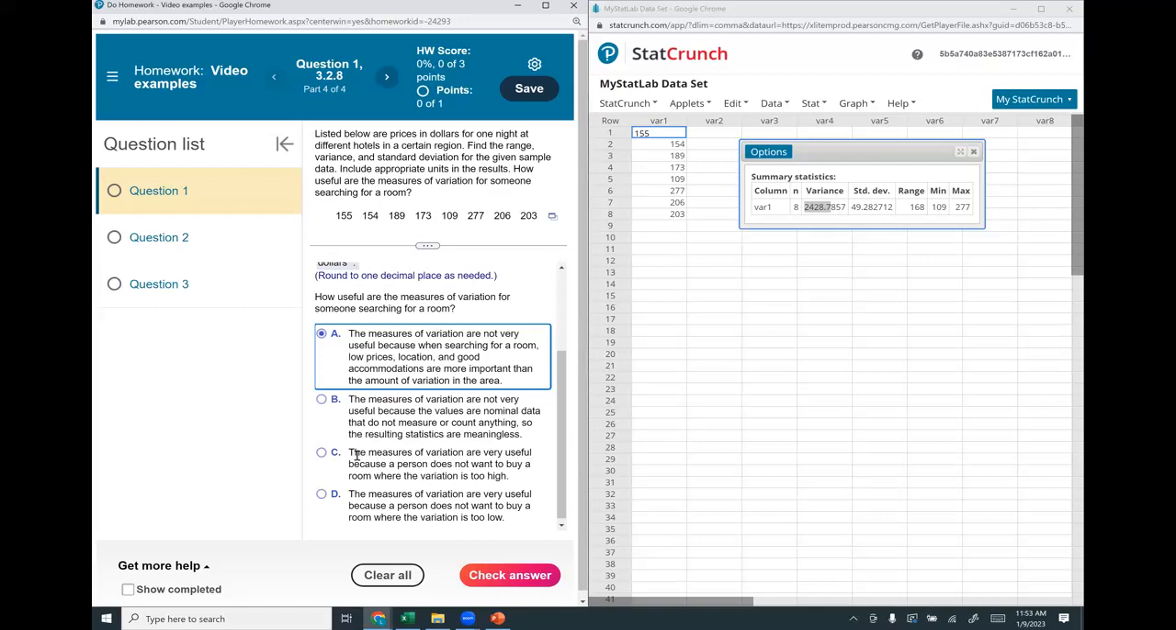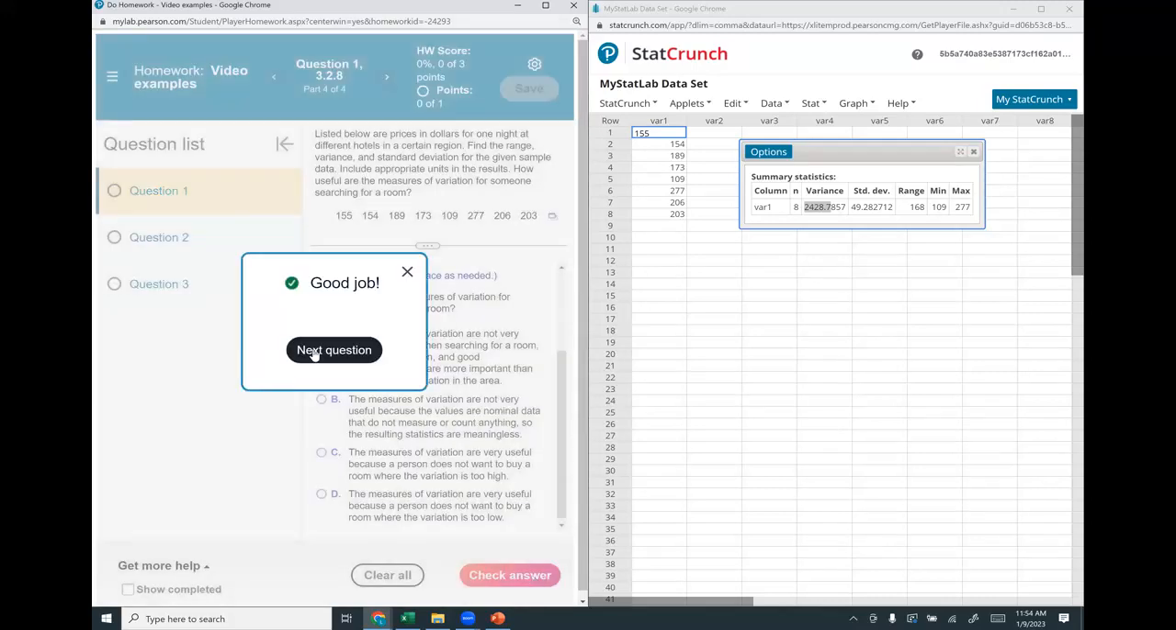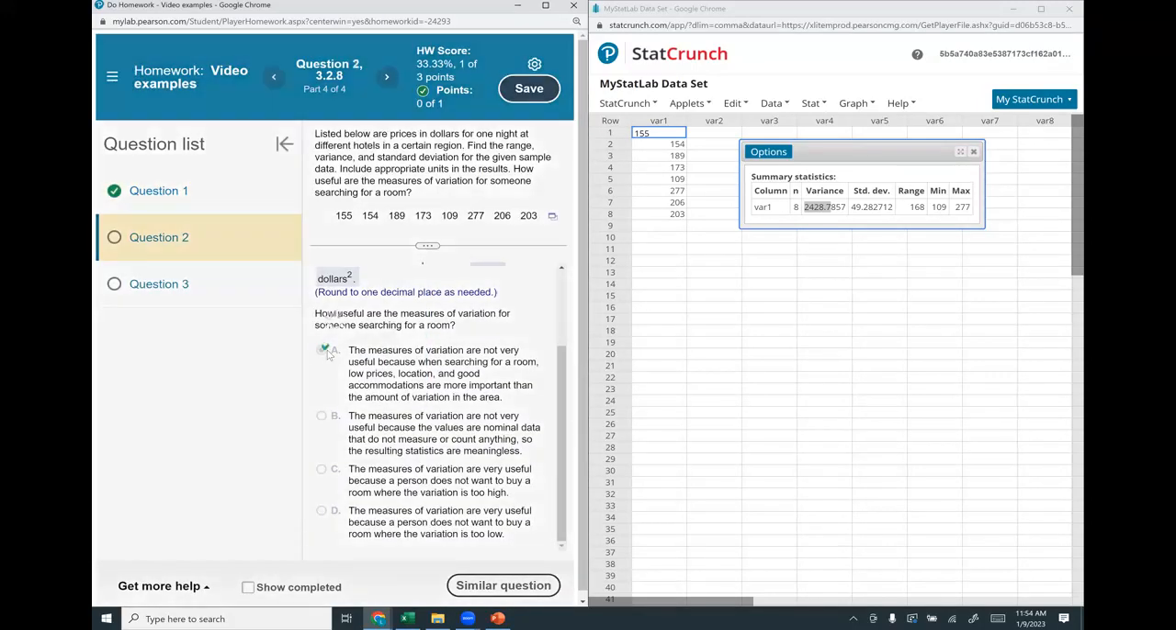The measures of variation are very useful because a person does not want to buy a room where the variation is too high. Well, I don't think that's true because we all know that different hotels are going to charge different prices. We may not want the most expensive, but we may not want the cheapest. And the measures of variation are very useful because a person does not want to buy a room where the variation is too low. Nothing to do with picking a hotel, right? So I think it's A. Let's check. Okay, we got it. So there we have it.